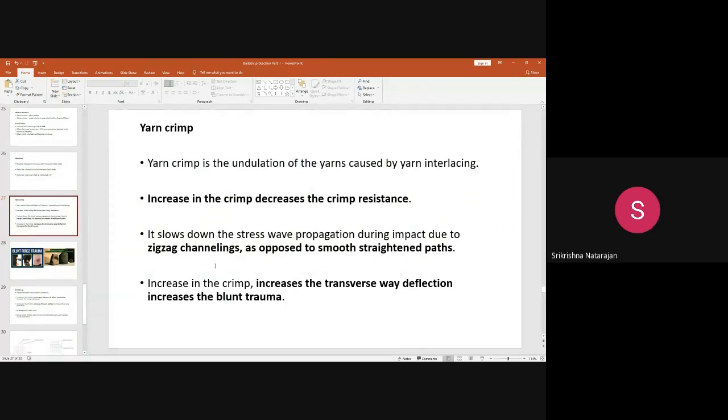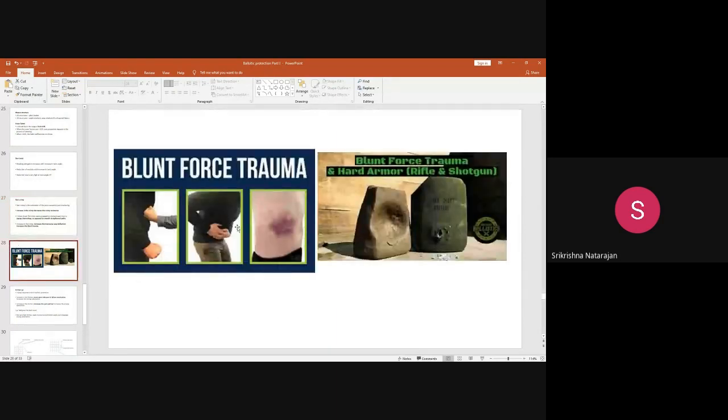It leads to transverse wave deflection, meaning the waves will not allow the energy to propagate throughout the fabric. The waves will just get deflected. When the projectile is hit, it will strike the specimen and the waves will start coming back. Because of that, what will happen? The inside of the body will get affected with the trauma.